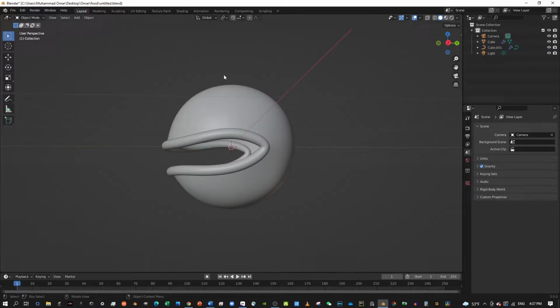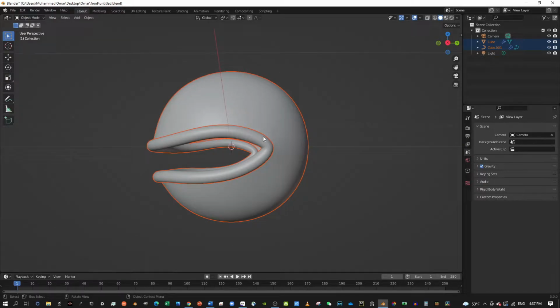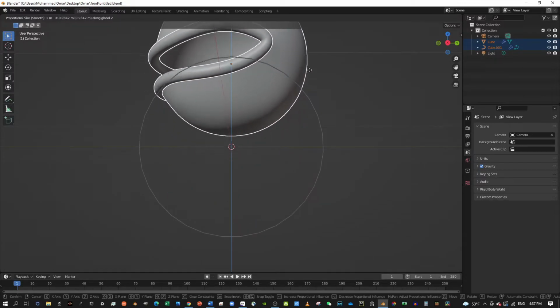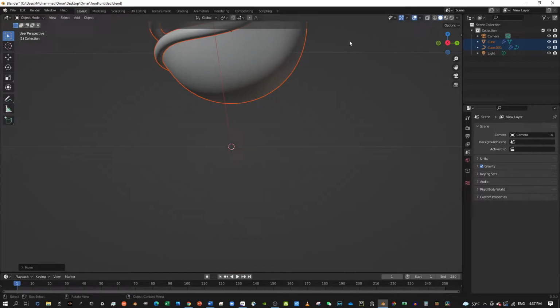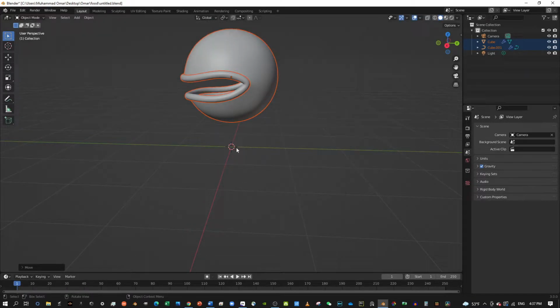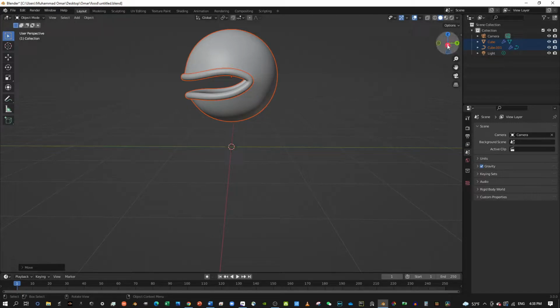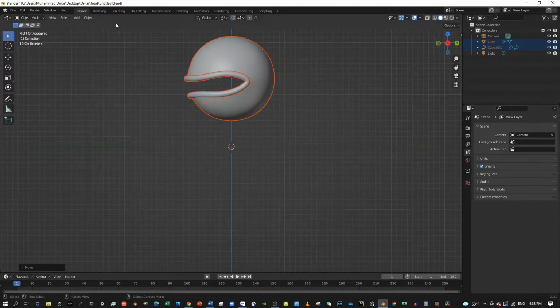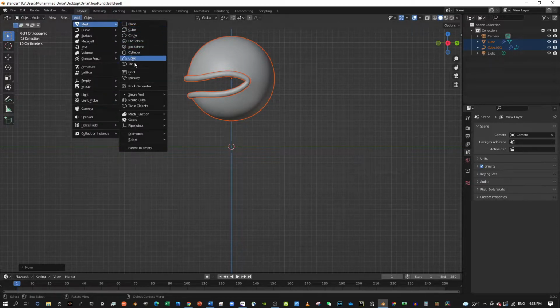So first things first, if you're following my course, if you followed part 1, you must have made this. So we're gonna carry on. Just select everything, press G and then Z, and then go up, so it's moving along the Z axis. Then press this X here, and then add mesh, and then add